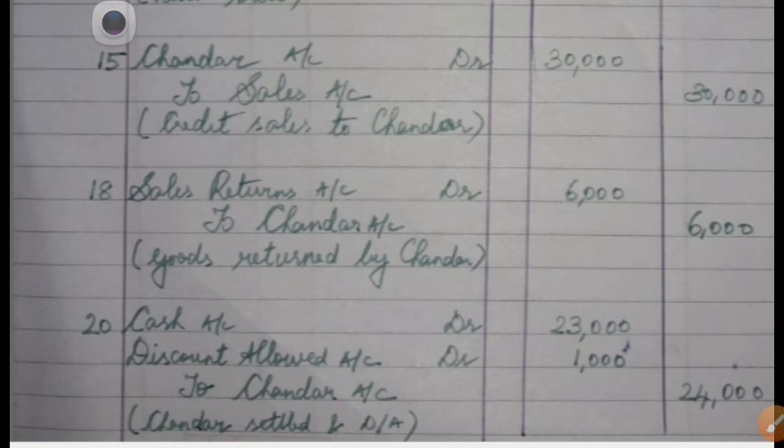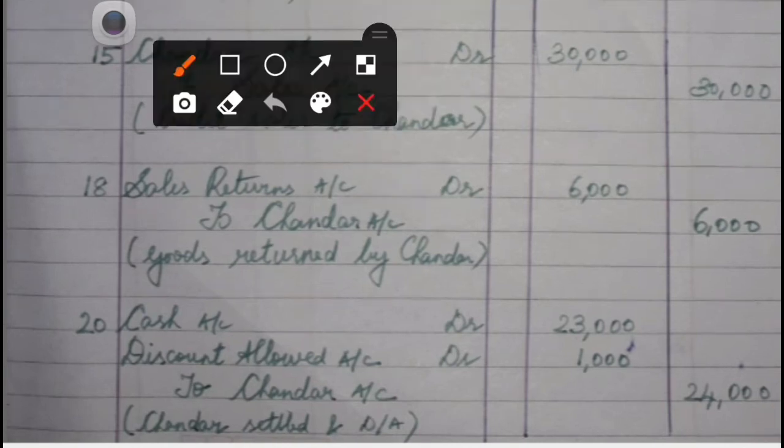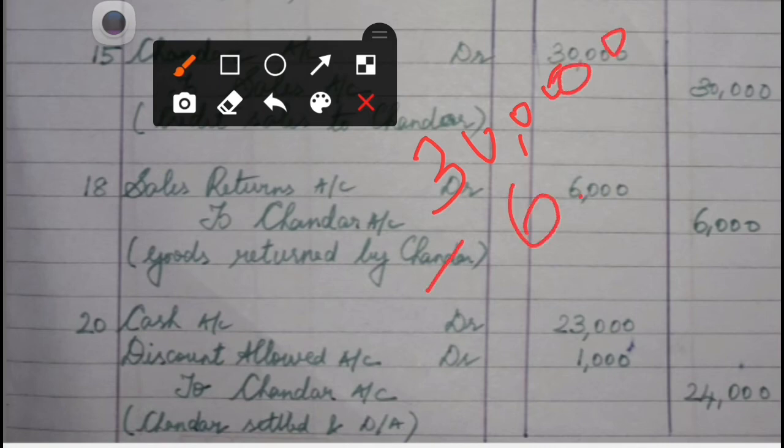And then you see on 20, cash is received from Chandar. It says the words full settlement. You can note that the value of rupees 23,000 is mentioned in this case. But if you see the above transactions, 30,000 is the amount for which the sales has been made, and after the returns the amount due is 24,000.